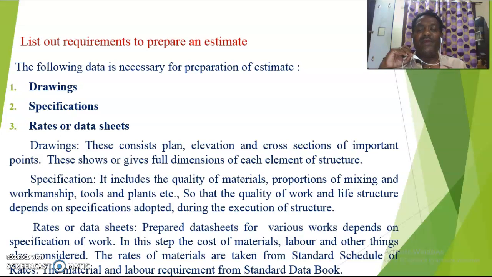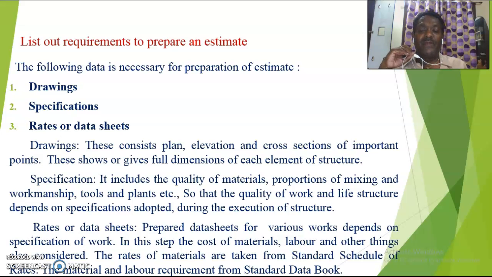If you are using a mortar mill, you can reduce the quantity of cement by at least 10%, and you also get good quality cement mortar. This saves material. So sometimes you have the material component and the labor component, and sometimes you also require the tools and plant component in the preparation of the data sheets.